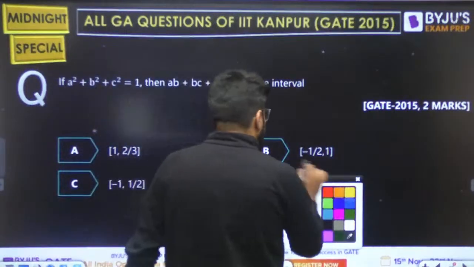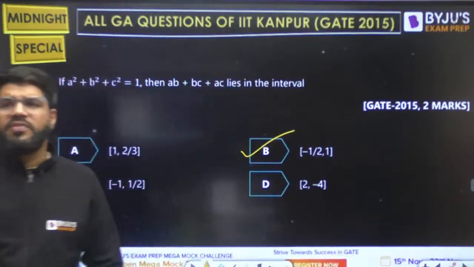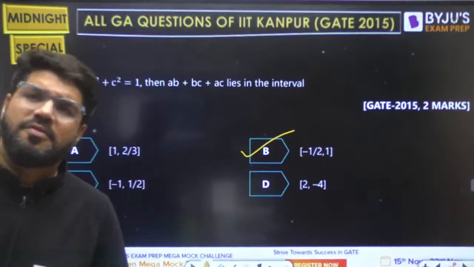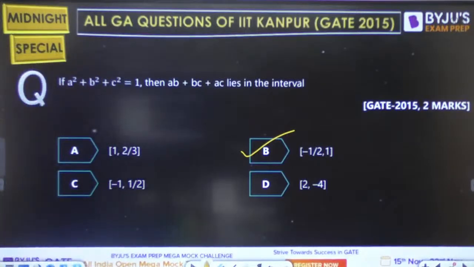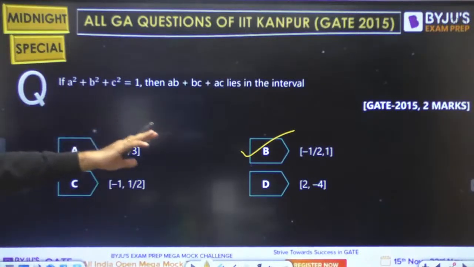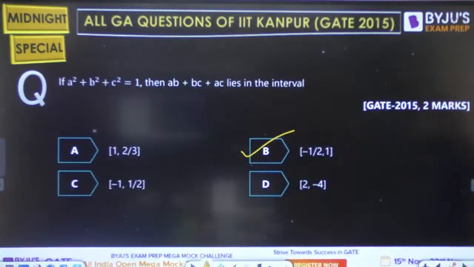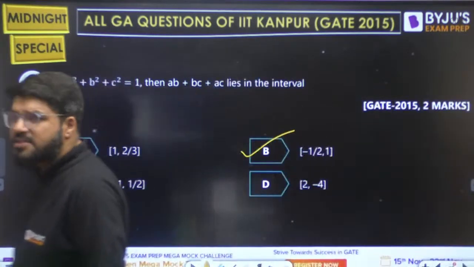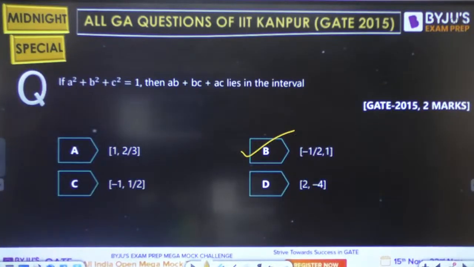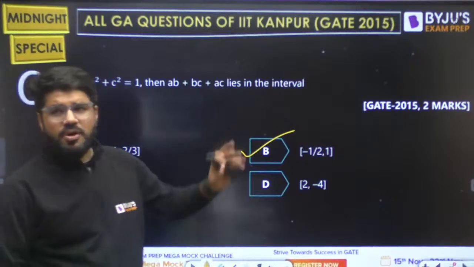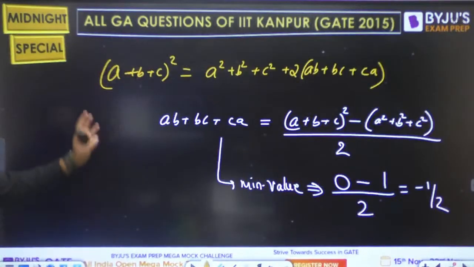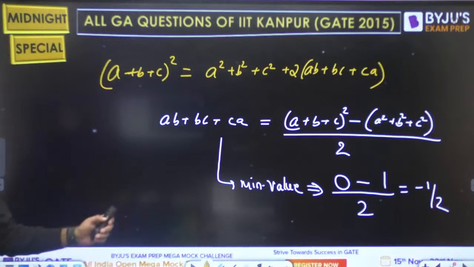Option number B. No need to spend time on whether it is going up to 1 or 2 or 3 or 5. That also has a procedure, but discard it. It lies in this interval: minus half to, etc. Done, right? So we are able to match the options and grab the 2 marks easily. So it's based on the identity (a plus b plus c) whole square.